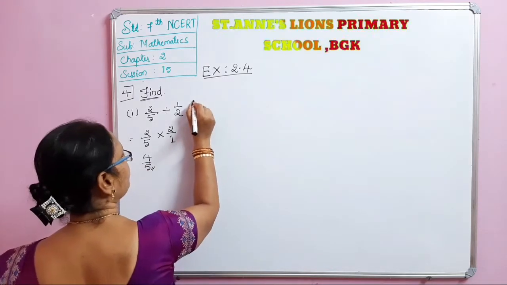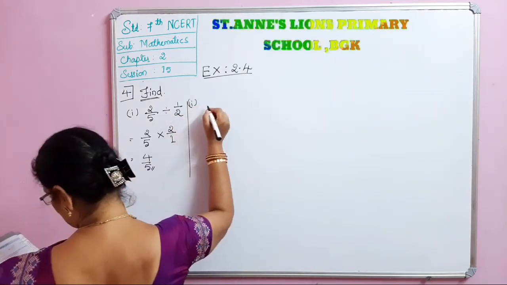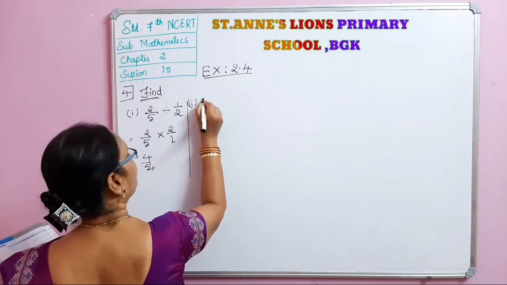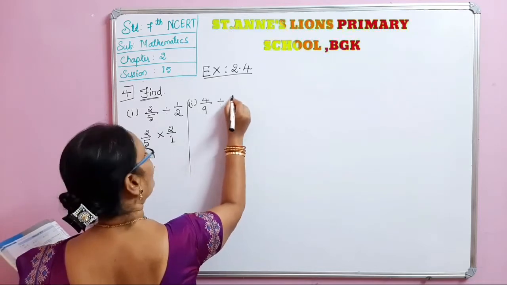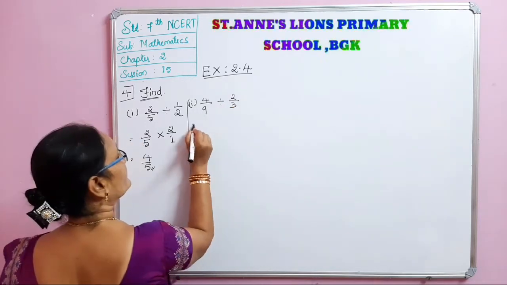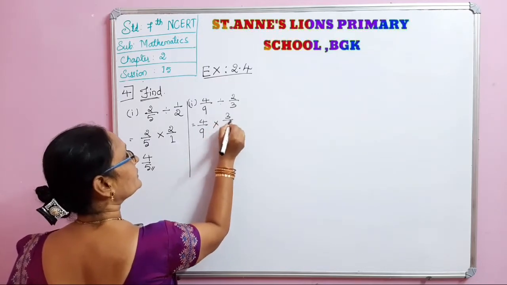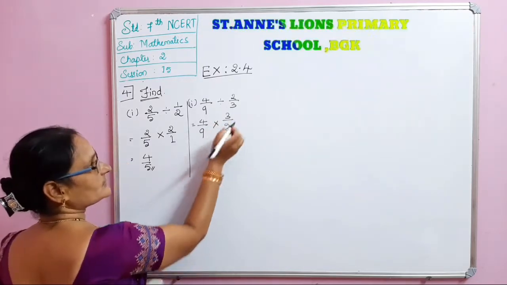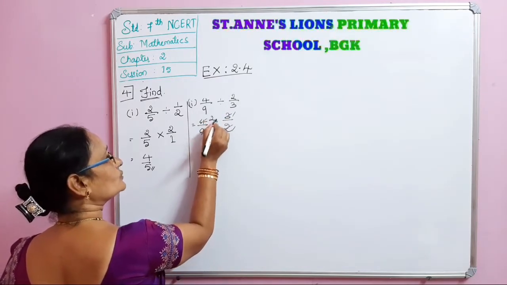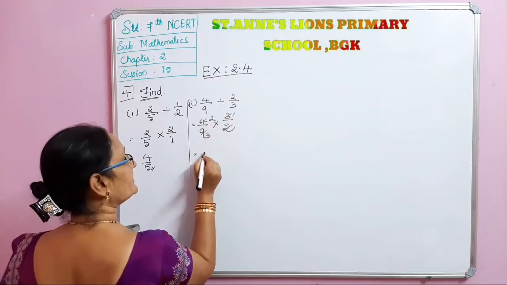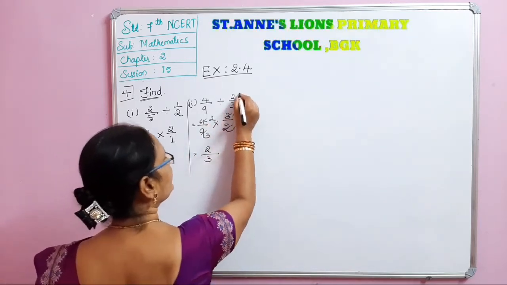Next, second one, 4 by 9 divided by 2 by 3. 4 by 9 into 2 by 3 is 3 by 2. See here, cancellation is possible. 3 1s are, 3 3s are, 2 1s are, 2 2s are. See, 2 into 1 is 2, 3 into 1 is 3. 2 by 3 is the answer.